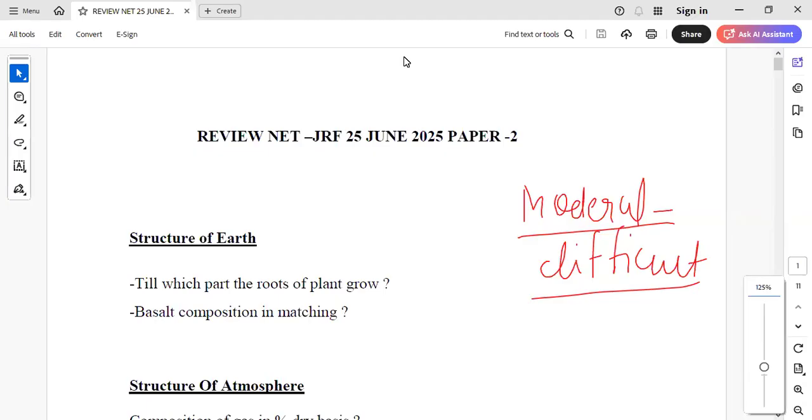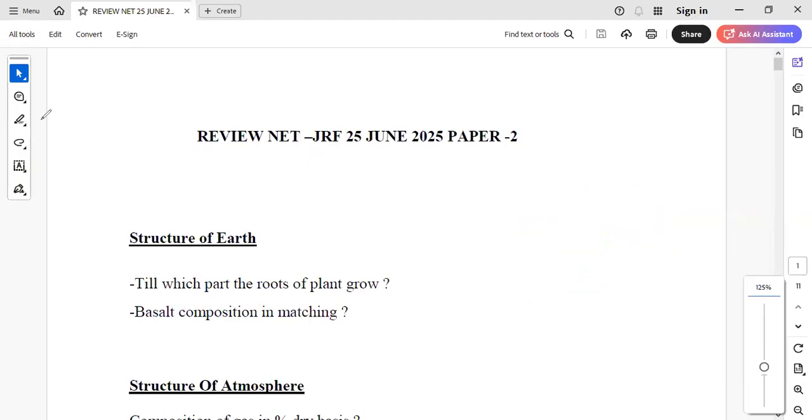After consulting a lot of students, looking into the paper and talking with the team members who gave the paper, we are presenting a review for the students who were not able to give the exam, so that they can prepare accordingly for the upcoming December exam. Now in-depth study is needed if you want to clear it in one go. So let's go through it unit wise. We have bifurcated these things as per the study modules of A.S.S Science Foundation, so they will match the units for our students, and the rest of the people can see the types of questions they have asked.